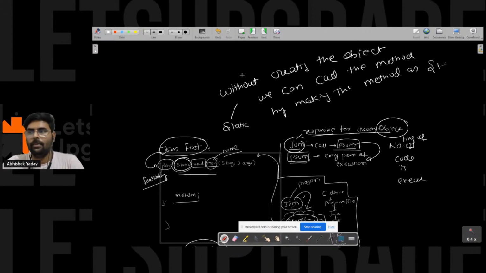This is a very important point. So we are making this method static, and JVM will call this main method without creating the object. Everyone is clear now? Yes or no?